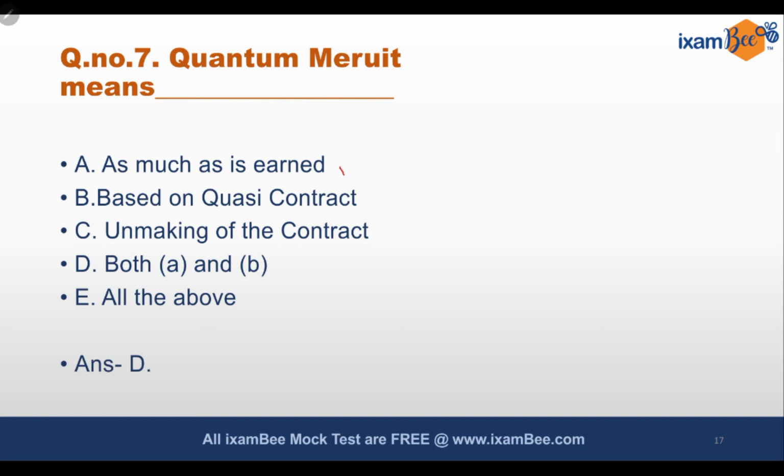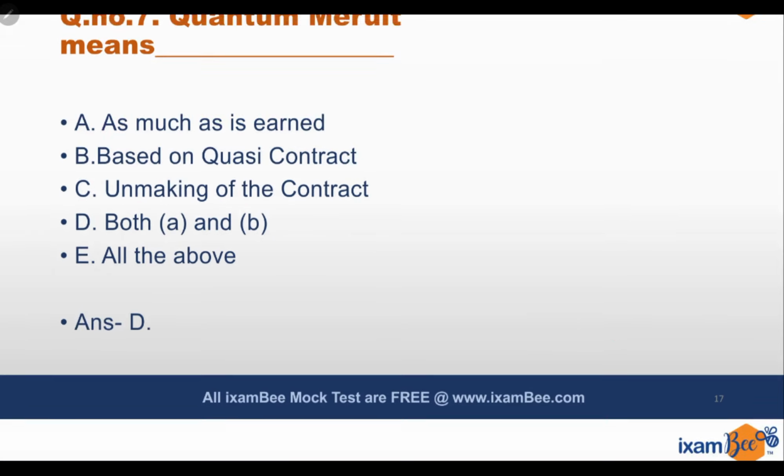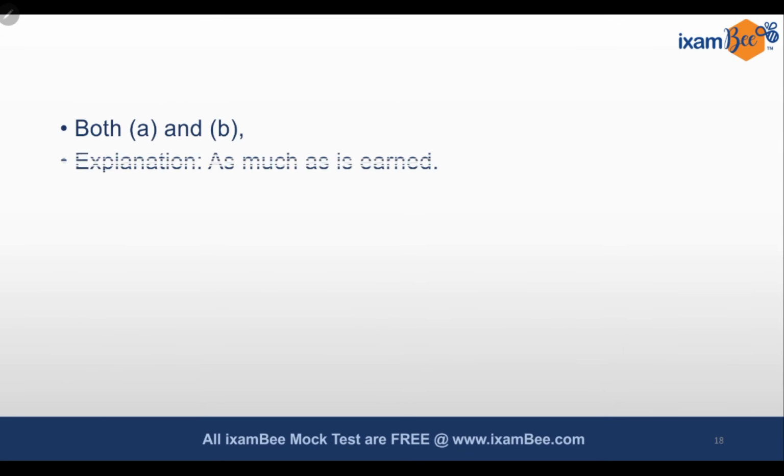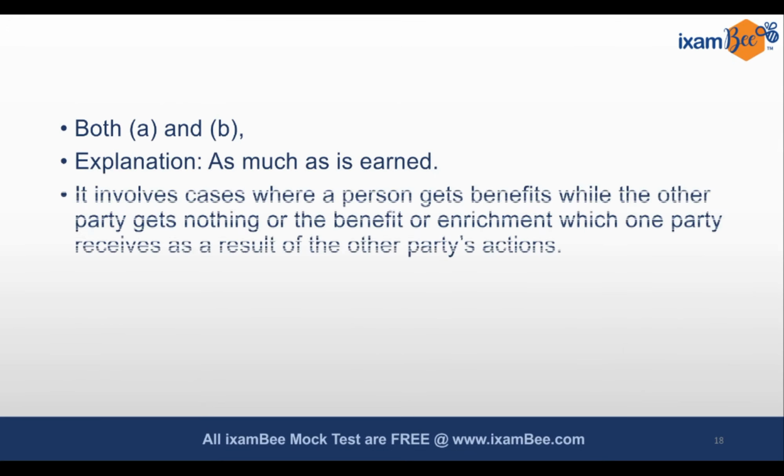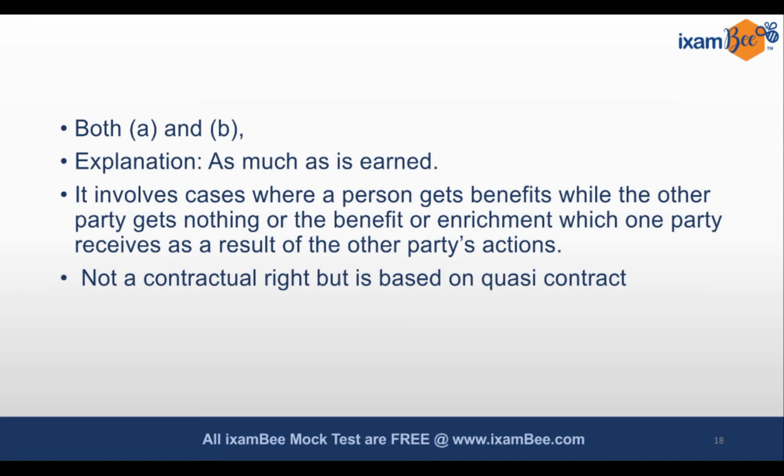and the answer is D, that is both A as well as B. As much as is earned based on the quasi contract. So this is going to be the correct answer, that is both A and B. Quantum meruit के explanation पे जाते हैं. As much as is earned, it involves cases where a person who gets benefits while the other party gets nothing, or the benefit or the enrichment which one party has received as a result of the other party's actions. So not a contractual right, but it is based on a quasi contract.